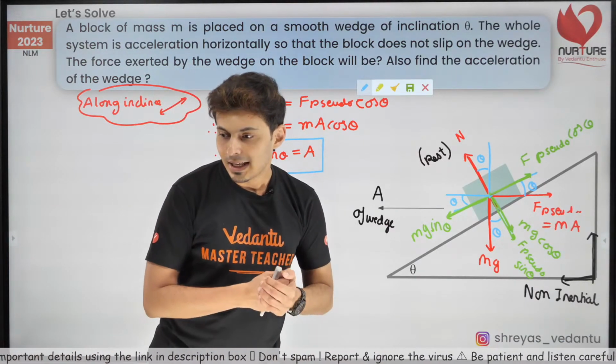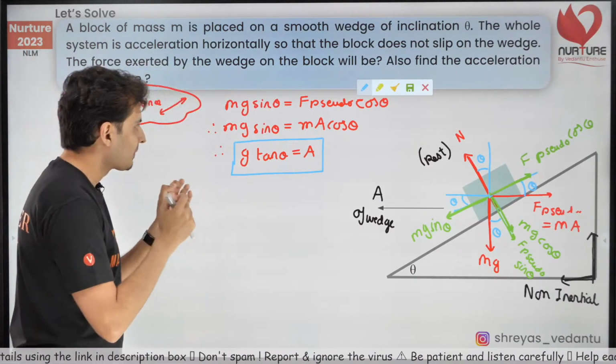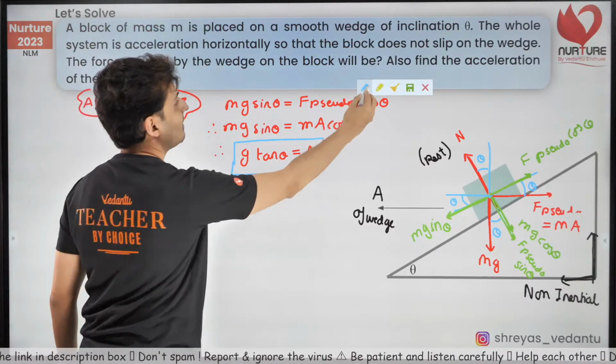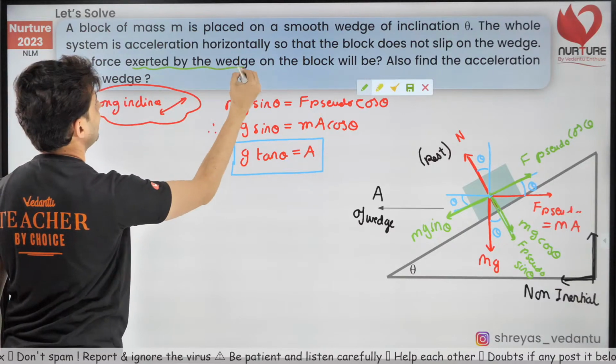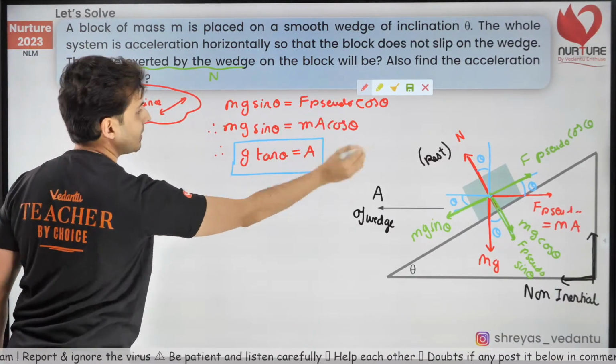Okay, now here is the next thing. Once I get this, the last question is find the normal force. Find the force exerted by the wedge. The force exerted by the wedge means normal force. Let's find this out.